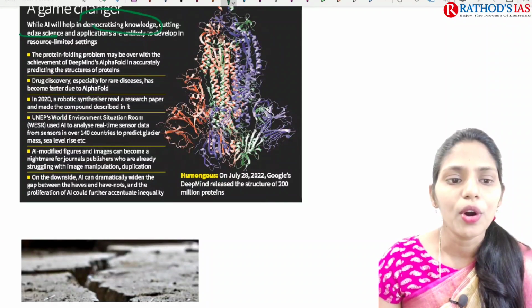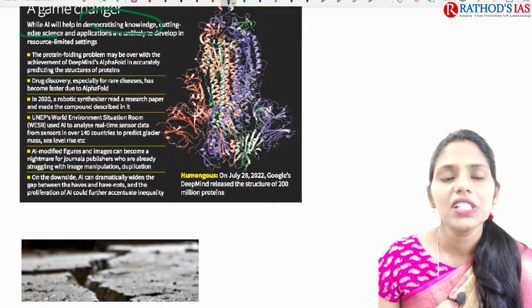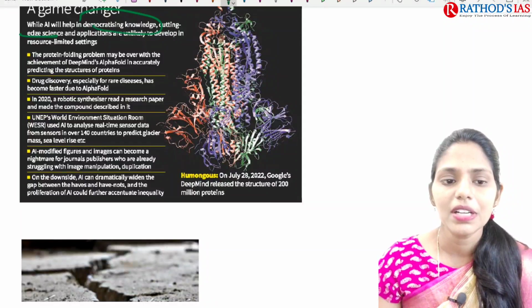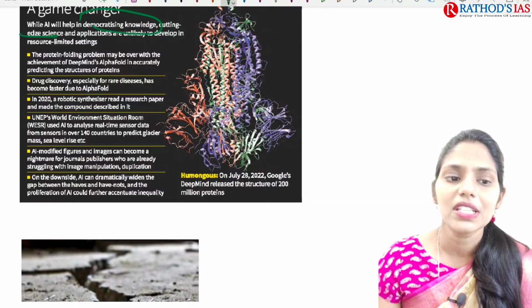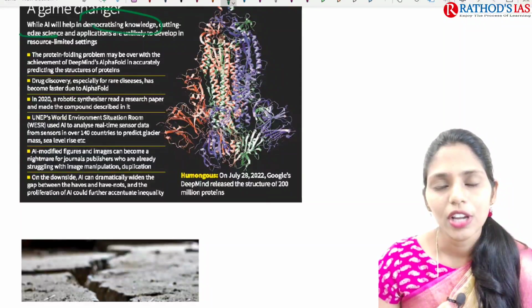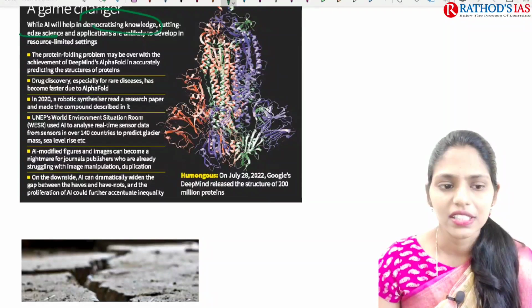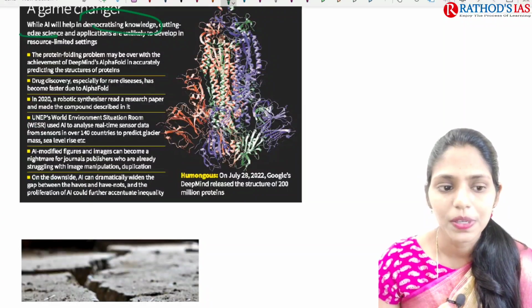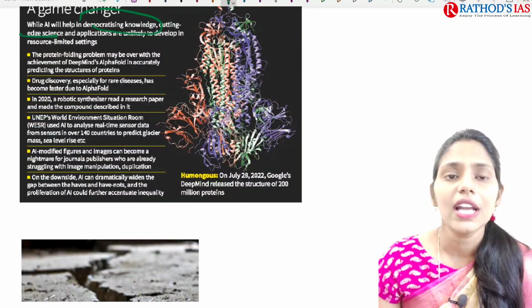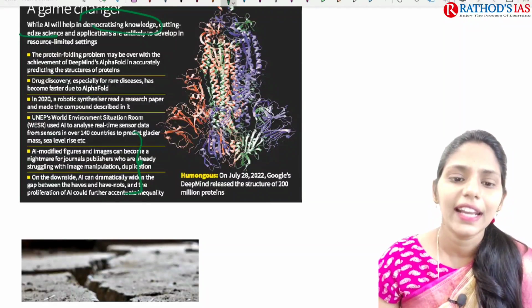We can also go for a robotic synthesizer that can read research papers, and the United Nations Environment Program World Environment Situation Room uses this artificial intelligence to analyze real-time sensor data, which is very helpful for predicting glacier mass, sea level rise, etc. And it is even used for image manipulation as well as duplication. On the downside, artificial intelligence dramatically widens the gap between the haves and have-nots. So these are the two important negatives.